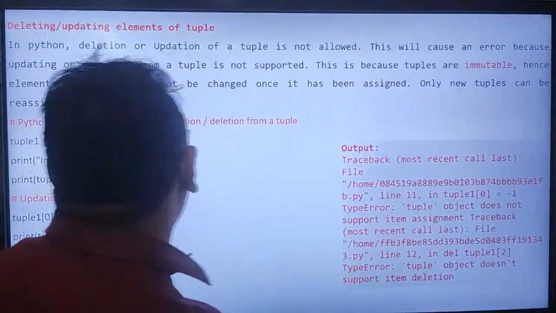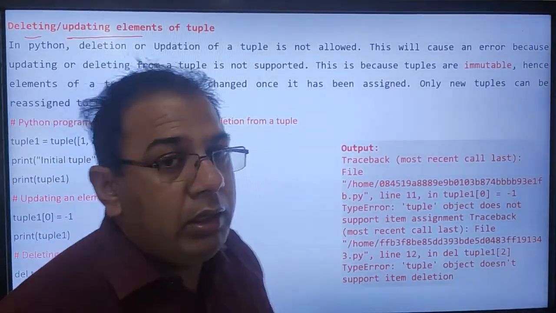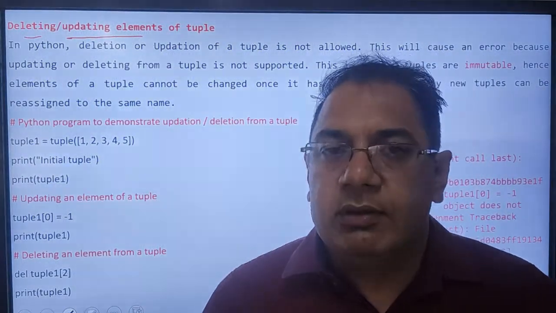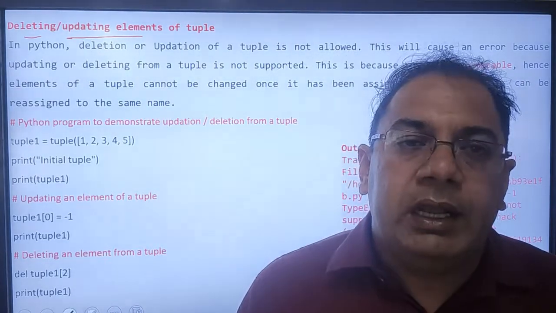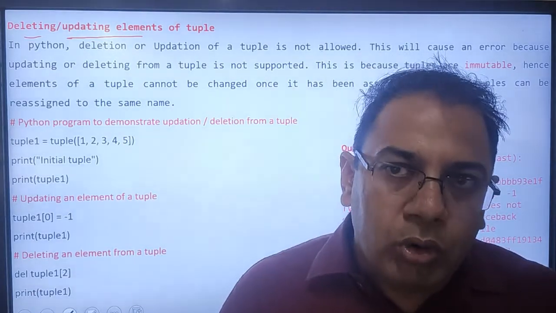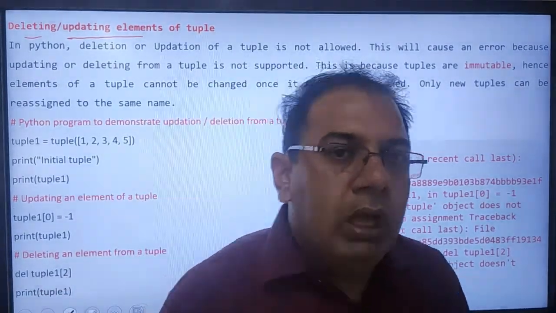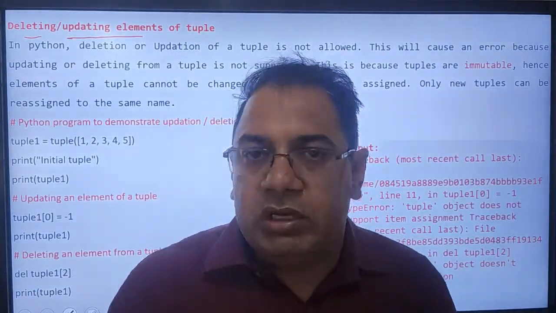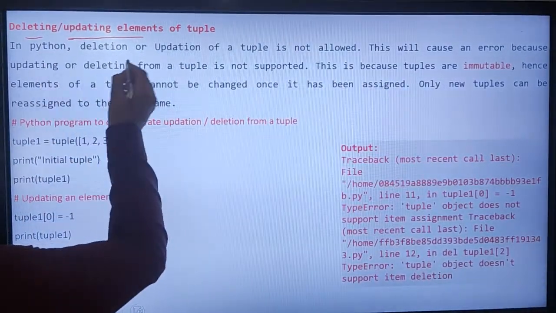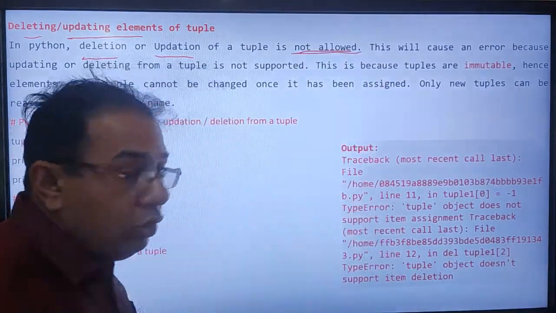Next, I have another operation. This is deleting or updating elements of a tuple. That operation cannot be applied on a tuple. Earlier we told you that a tuple is immutable in nature and no editing or addition can be done in a tuple. So if we try to update or delete any element from the tuple, then it will produce an error. In Python, deletion or updating of a tuple is not allowed.